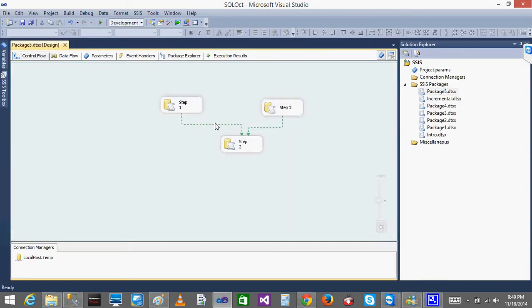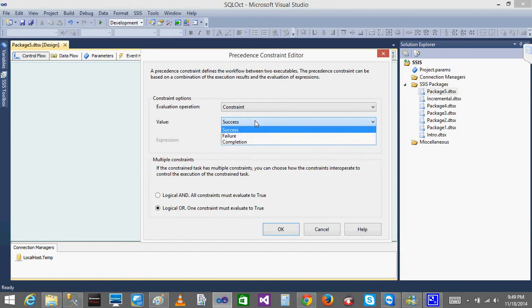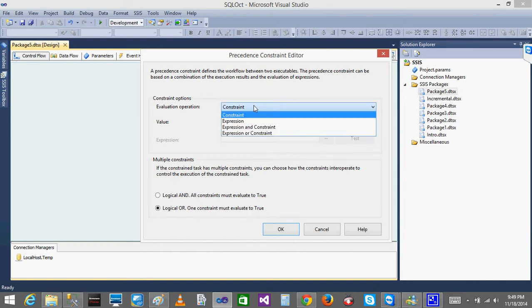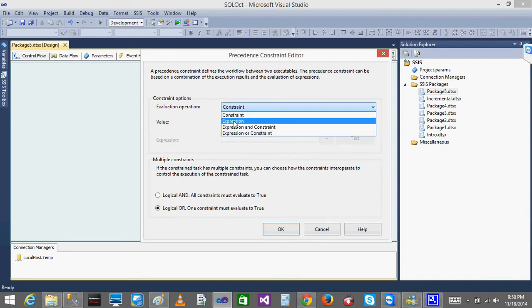So now what are the things we have seen in the precedence constraint? We have seen logical AND and logical OR. We have seen success, failure and completion. At the top you can see constraint, expression, and constraint, expression or constraint. Now we'll go and see these. So what does constraint mean? You will have success, meaning whether the above one is success, failure or completion. What does expression mean?